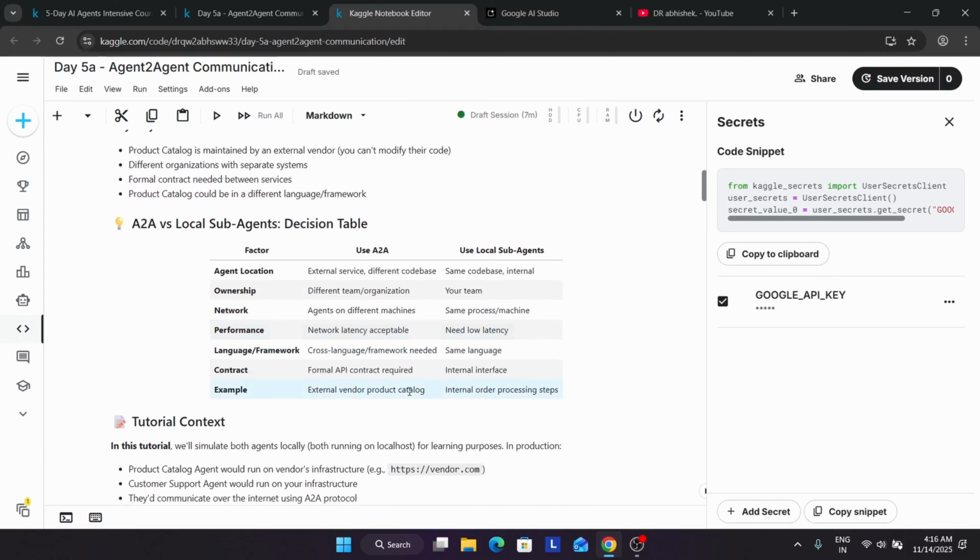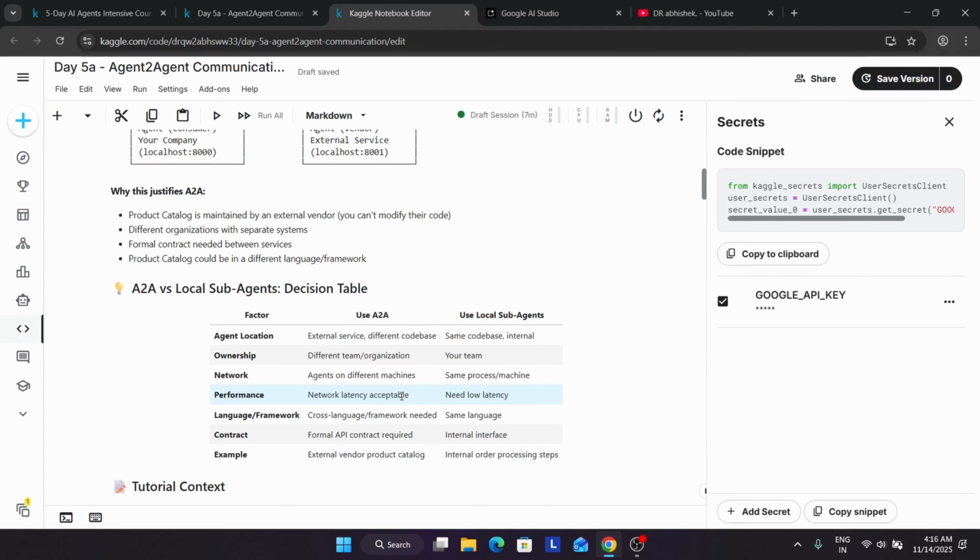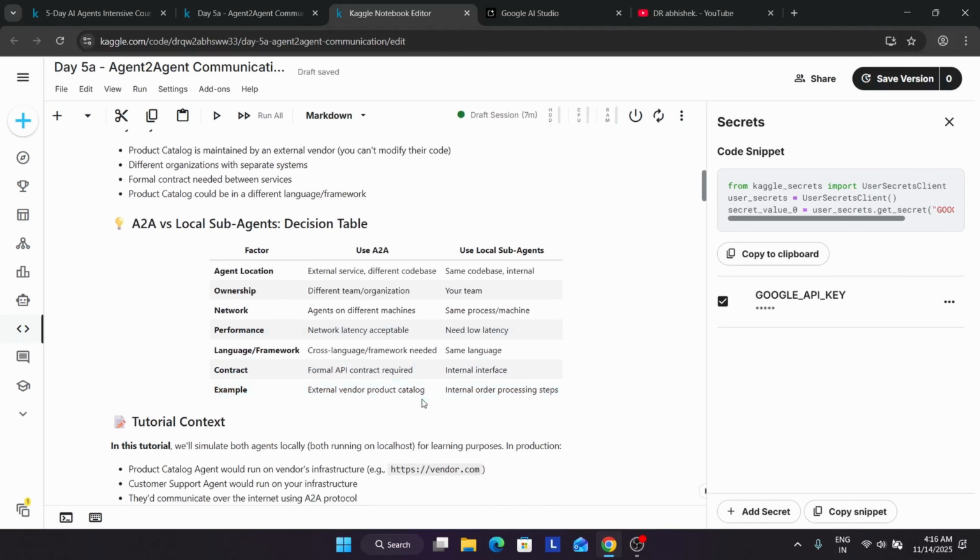So why does this justify A2A? The product catalog is maintained by an external vendor, the seller in simple words, and different organizations use different systems and different contracts. If we come over here, comparing agents that use A2A and local sub agents: the agent location for A2A is an external service with different code bases, while a local sub agent uses the same code base and is internal.